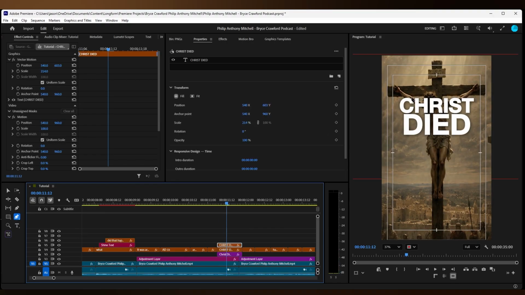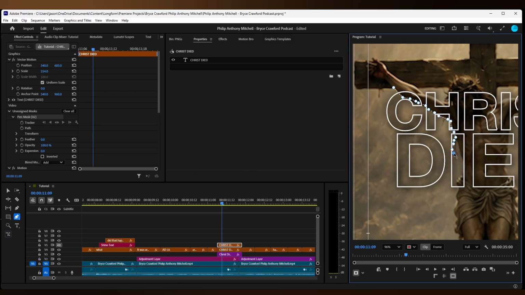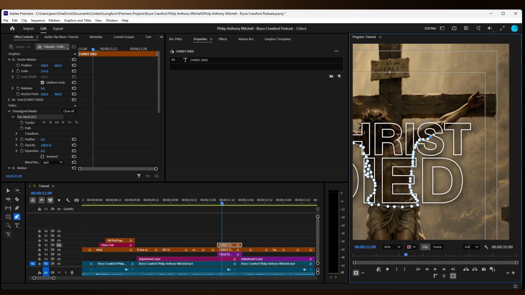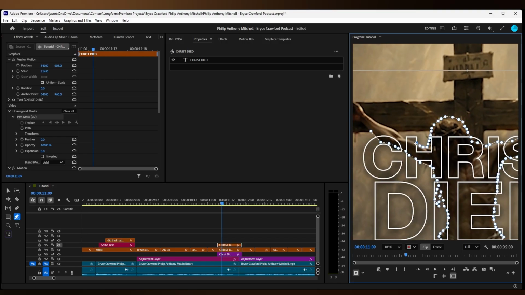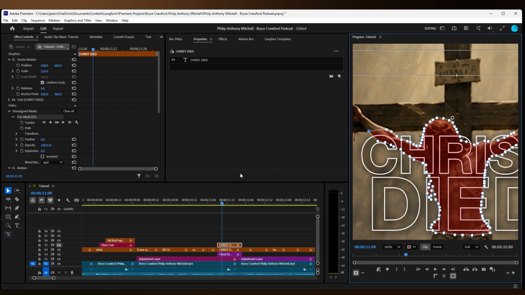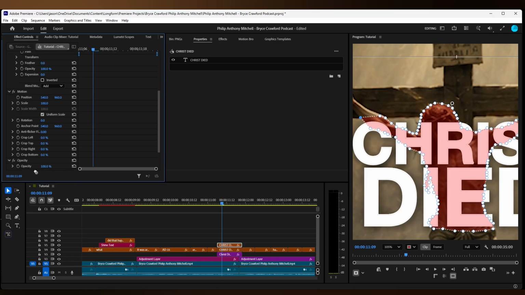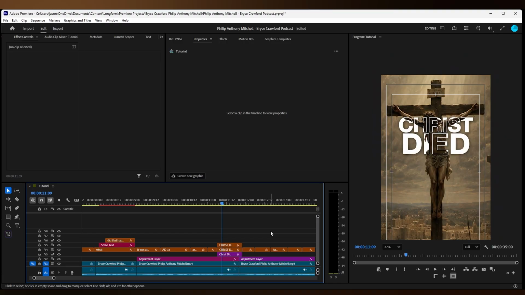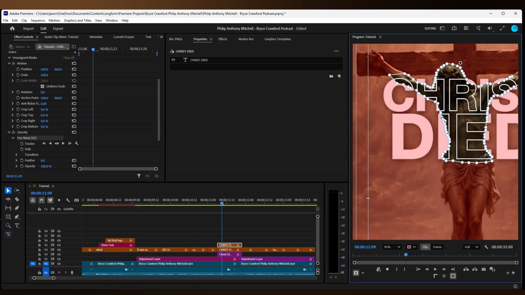And the top text, we're going to use the pen mask tool. But I'm going to hide the top layer so we can see and draw around Jesus's body. This creates a cool mask effect where we can see the words around Jesus, but there's no fill within Jesus. So something like that. All I did was put the mask in opacity and inverted it, and now I'm adjusting the mask.